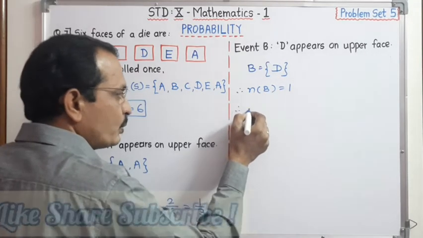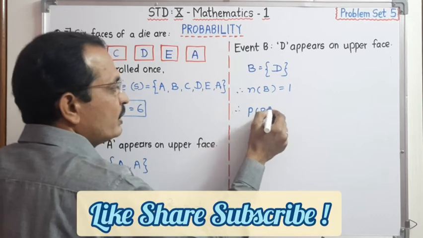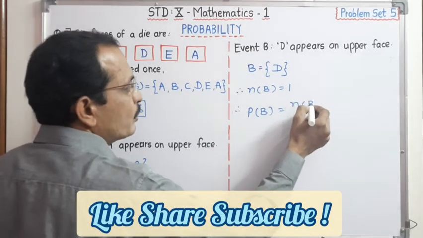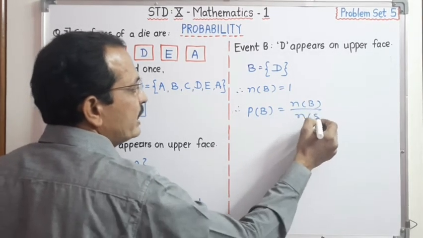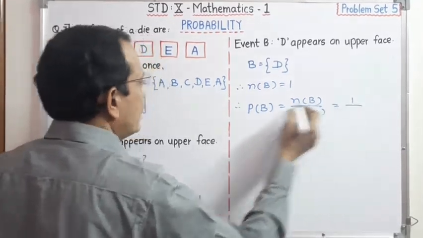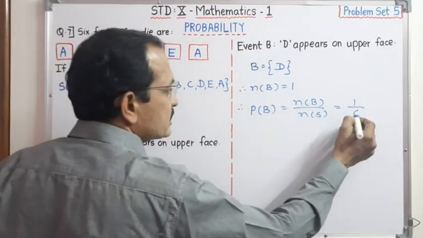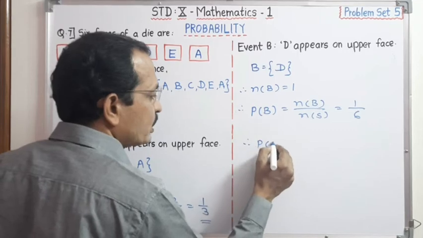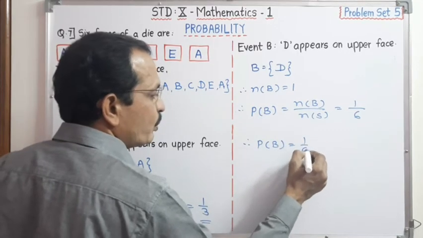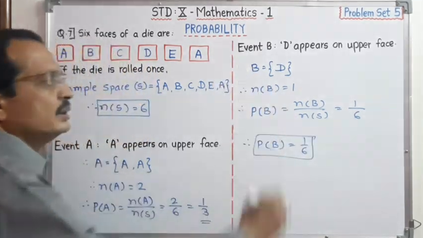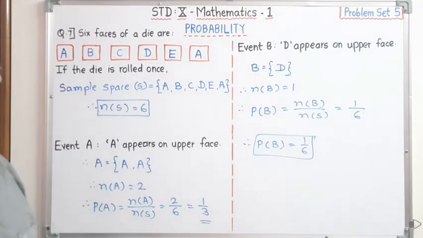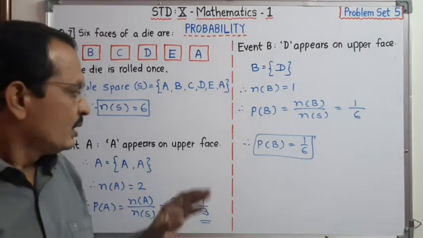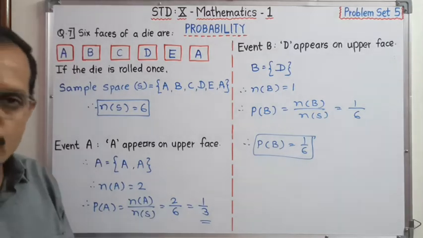Now we have to find the probability of event B, which is n(B) upon n(S). n(B) is 1 and n(S) is 6. Therefore, the probability of event B is 1 upon 6. Very simple. Now, write down this sum in your notebook.